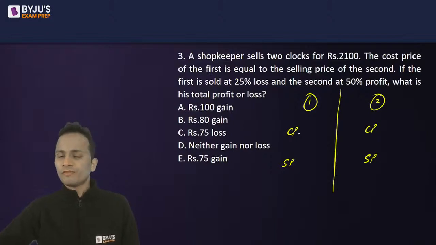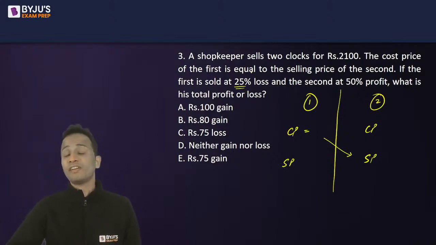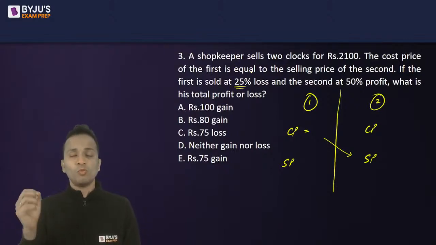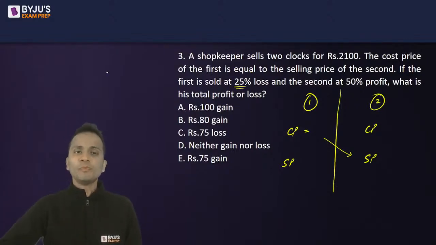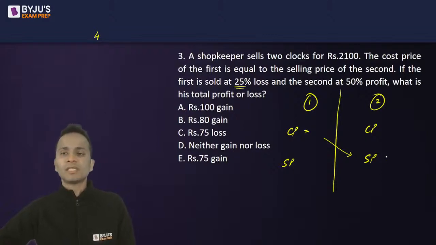The cost price of the first clock has to be assumed. That will become the selling price of the second clock. On the first clock, 25% loss is there. 25% means one fourth loss. So I should be assuming the cost price, which is a multiple of 4. First thing. Next, this same assumption will become the selling price of the second clock, on which 50% profit is there.